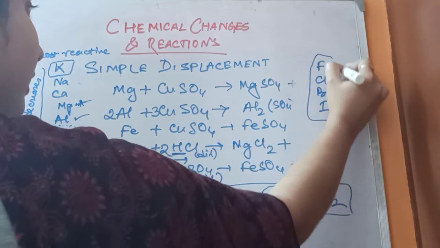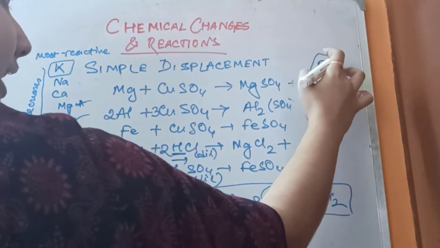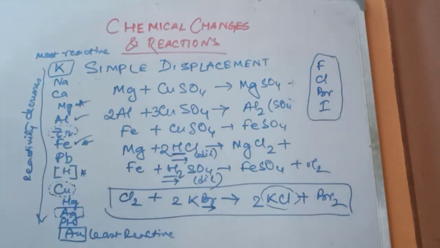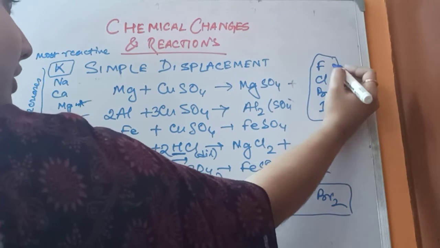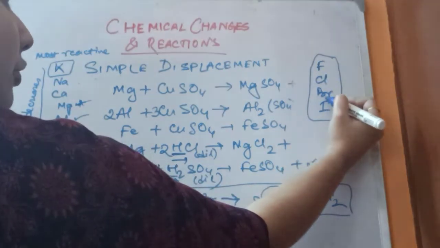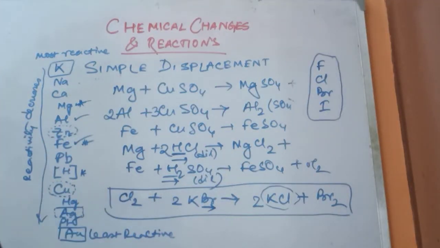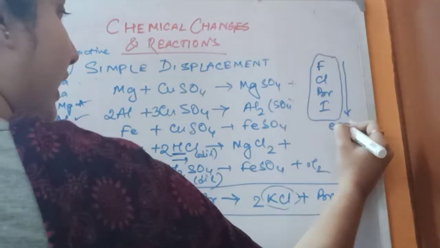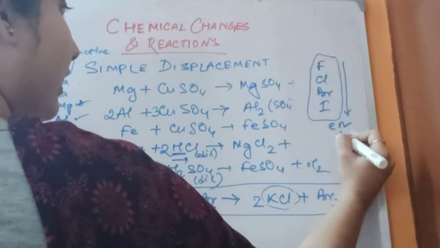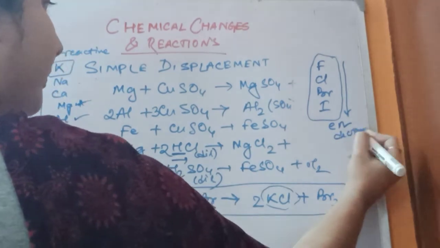This is the way the halogens are placed in the periodic table. You will learn the periodic table later in this class only, but I am just telling you that the halogens are placed like this: fluorine, chlorine, bromine, iodine in the periodic table. When we are moving down this series, the electronegativity of the non-metal decreases.